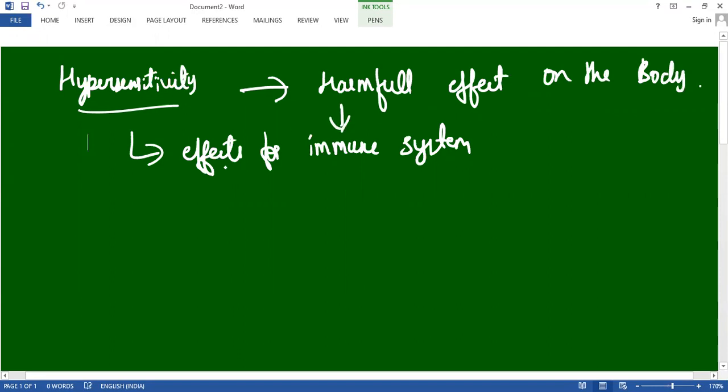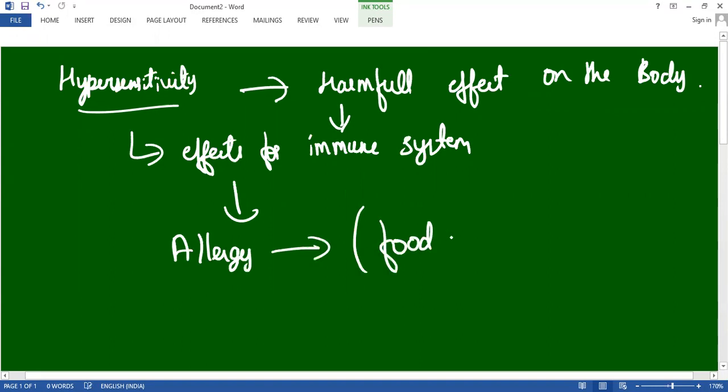This may be from an allergy. The allergy may be caused by food, pollen, or animal dander.